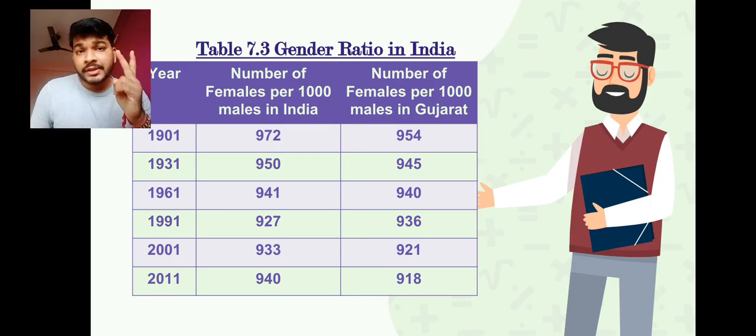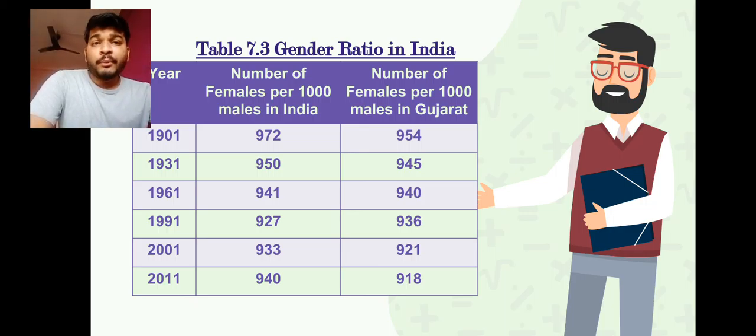So in the last 2 decades in India, you find 2001, that is 933, which has increased from 1991, 927, and 2011 it is 940, which has increased from the previous decade, that is 933 to 940, a 7 increase per every 1,000 males. So this is a good thing now. But in Gujarat it has again reduced, it has gone down, that is 918.